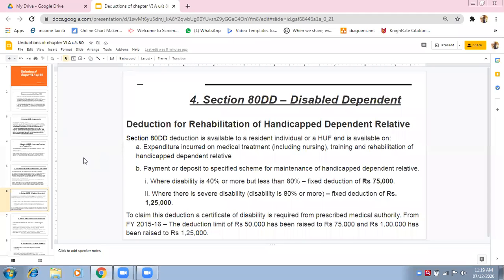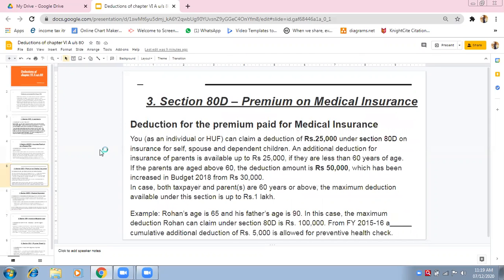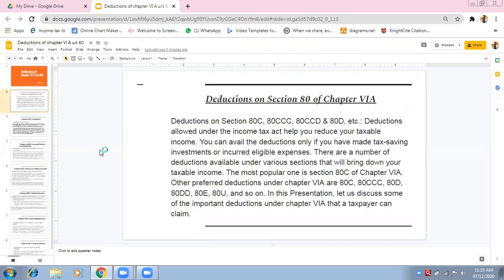These are the tricks through which we can remember, because in MCQs that can be asked. State the section. Now you have to remember the section also. State the section for disabled dependent. You need to answer the correct one, section 80DD. In this chapter, you should remember all the points with the sections.